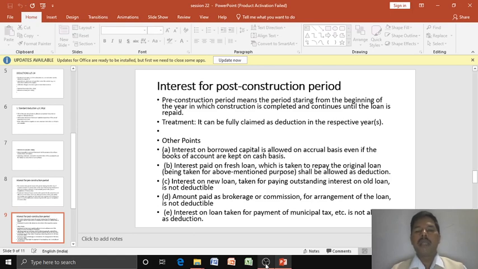Other points: interest on borrowed capital is allowed on accrual basis even if the books of accounts are kept on cash basis. Interest paid on a fresh loan taken to repay the original loan taken for the above mentioned purpose shall be allowed as deduction. Interest on a new loan taken for paying outstanding interest on an old loan is not deductible. Amount paid as brokerage or commission for arrangement of the loan is not deductible. Interest on a loan taken for payment of municipal taxes is not deductible.